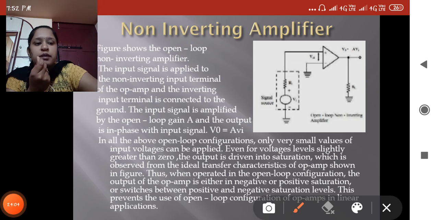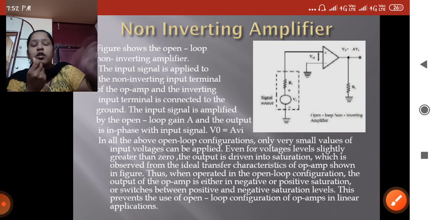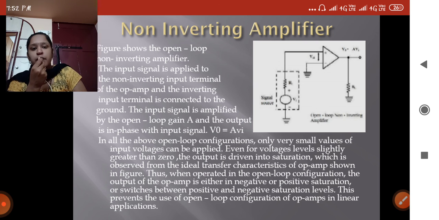For example, 13 volts is normal. This is the maximum. If it crosses 13 volts, our op amp is damaged. I have explained these parameters; the range, 13 volts or 9 volts, depends on the supply voltages.